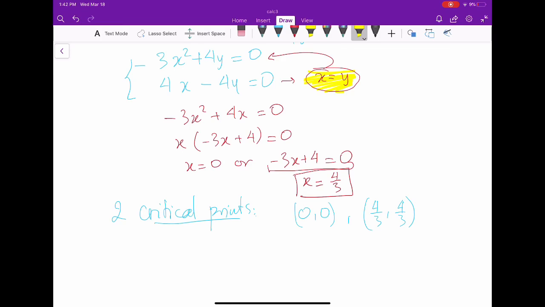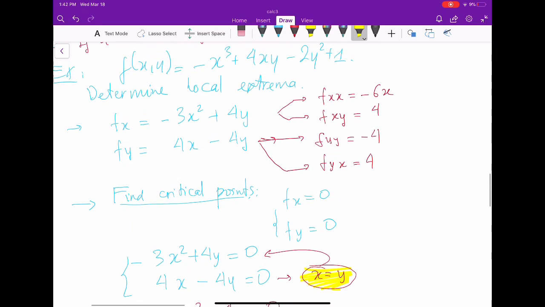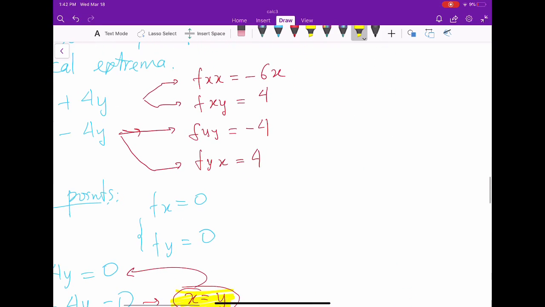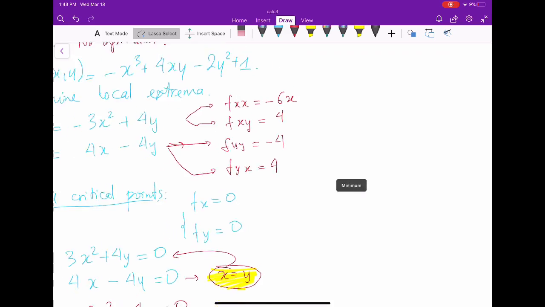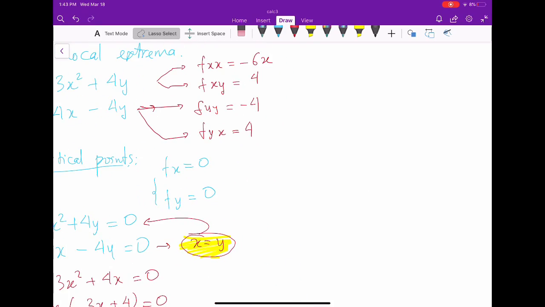Alright, so we have two critical points. Now let's go ahead and test. So we have to look back at the second derivatives. I have to copy this. So I write here the small d equal to the determinant with negative 6x, 4, 4, and negative 4.